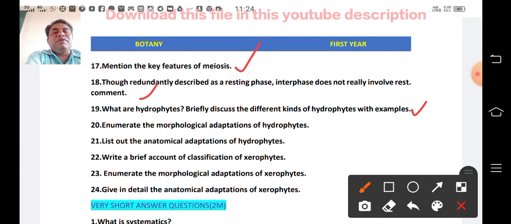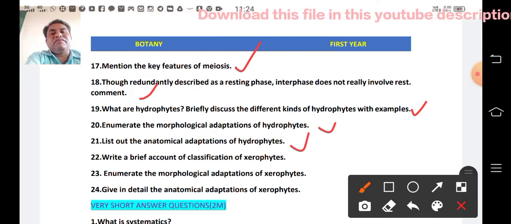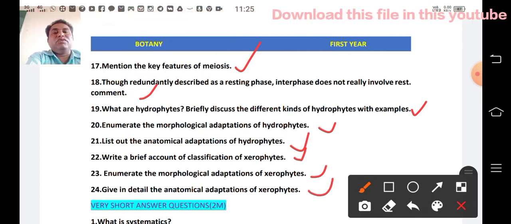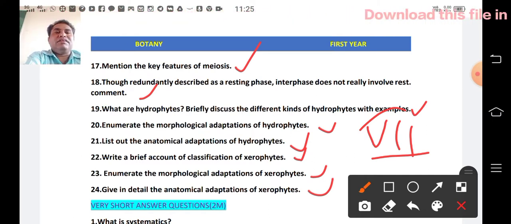Now the 19th question, what are hydrophytes? Briefly discuss the different kinds of hydrophytes. 20, enumerate the morphological adaptations of hydrophytes. List out the anatomical adaptations of hydrophytes. Write a brief account of classification of xerophytes. Enumerate the morphological adaptations of xerophytes. Give in detail the anatomical adaptations of xerophytes. These question answers 19 to 24 are present in the 7th unit.